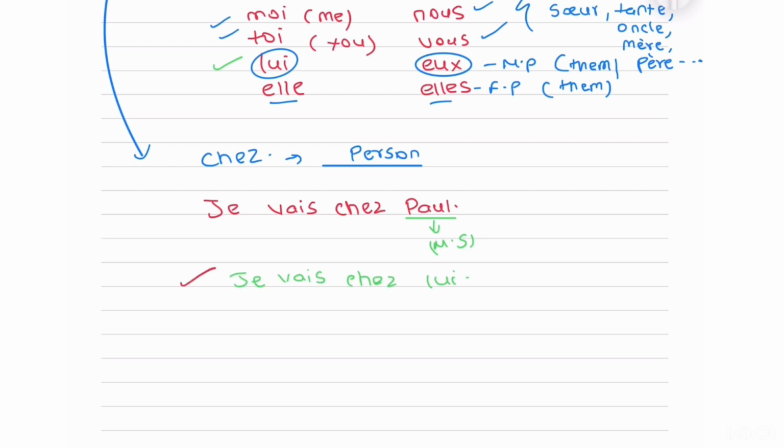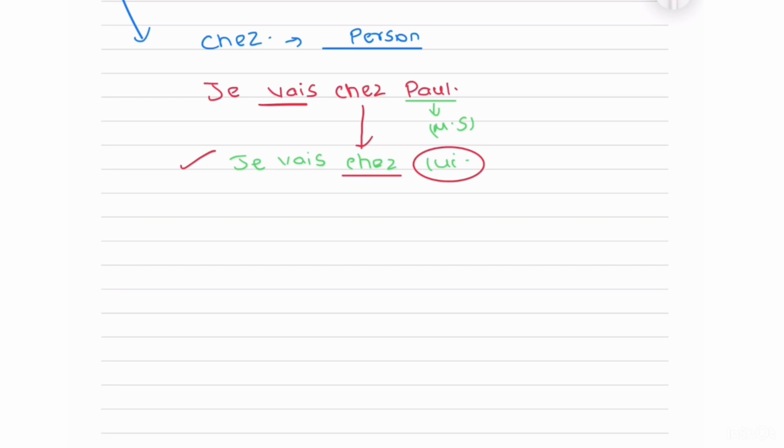If you actually look at this sentence, there's a very fascinating observation. The first thing is that our preposition is staying in the sentence. That is, chez is still there. So far, we were also removing the preposition along with the noun that we were replacing. But here the preposition stays. The second very interesting thing is that generally we place our pronoun before the verb. But here you'll find it after the preposition. That is, it is chez lui.